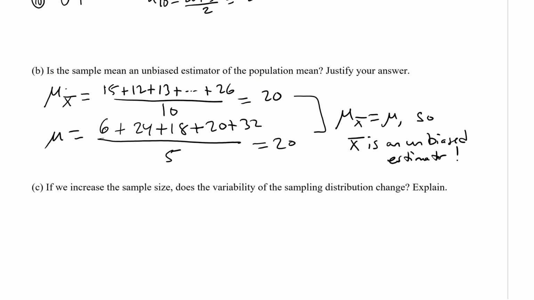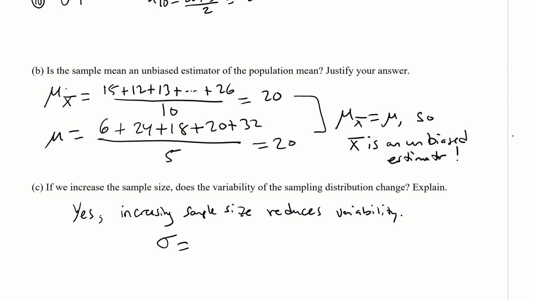All right, if we increase the sample size, does the variability of the sampling distribution change? And the answer is yes, right? Increasing sample size reduces variability, because remember the formula is sigma divided by square root of n. So as n increases, the sigma x bar is going to decrease in variability.